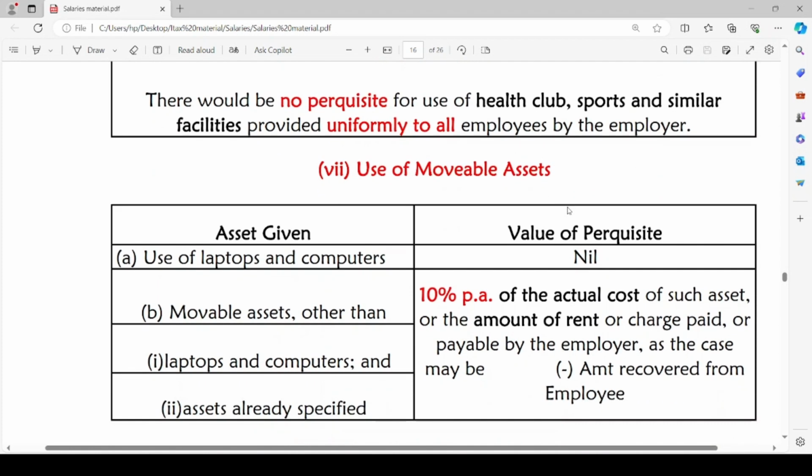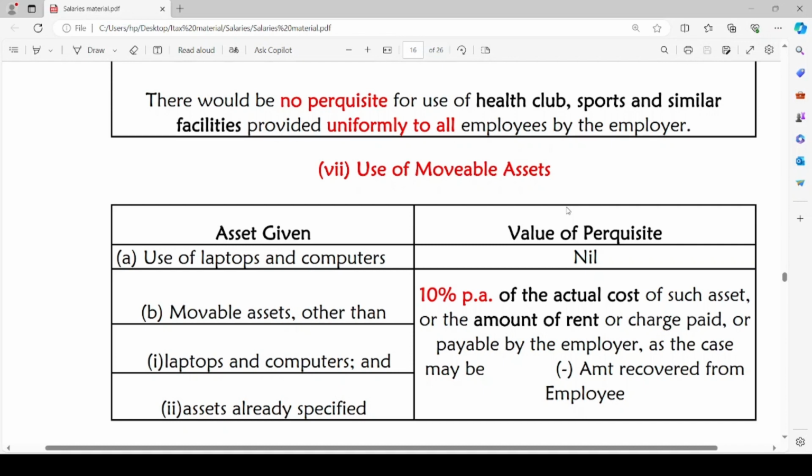Coming to the next benefit, that is use of movable assets. Any asset is given by the employer to the employee. For example, any laptop or computer, the value of perquisite will be nil. But if it is a movable asset other than laptop and computer, then 10% per annum of actual cost of such asset or the amount of rent or charge paid or payable by the employer as the case may be, minus amount recovered from the employee will be the value of perquisite.